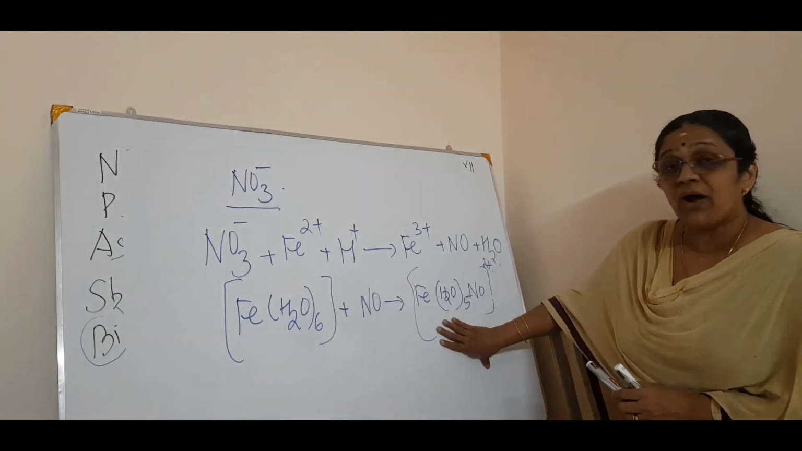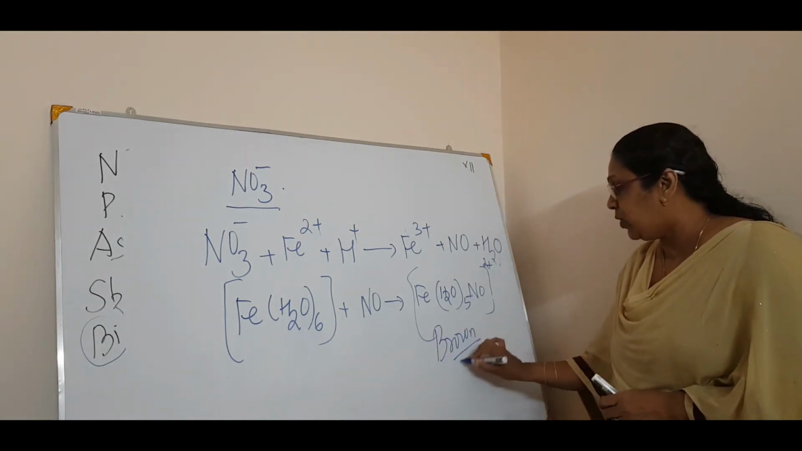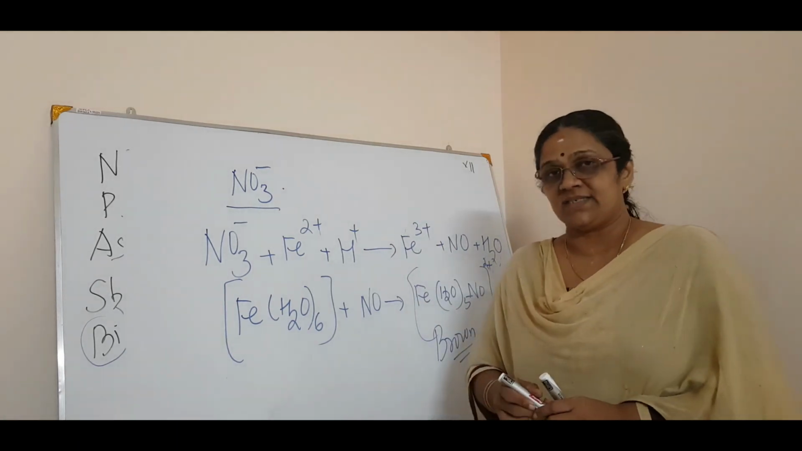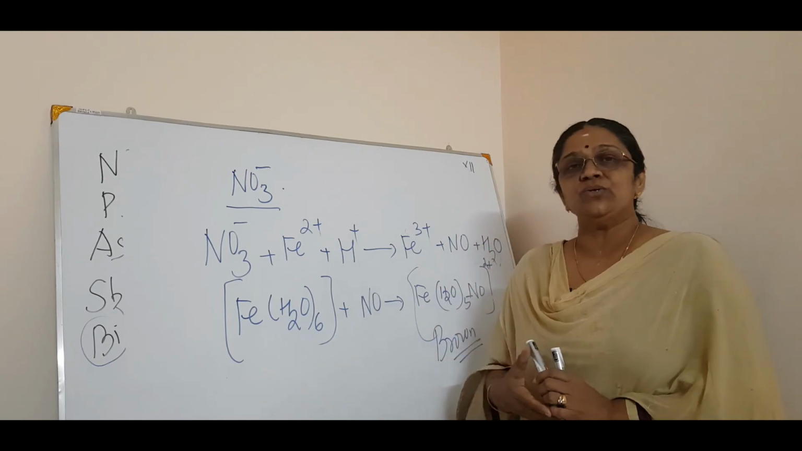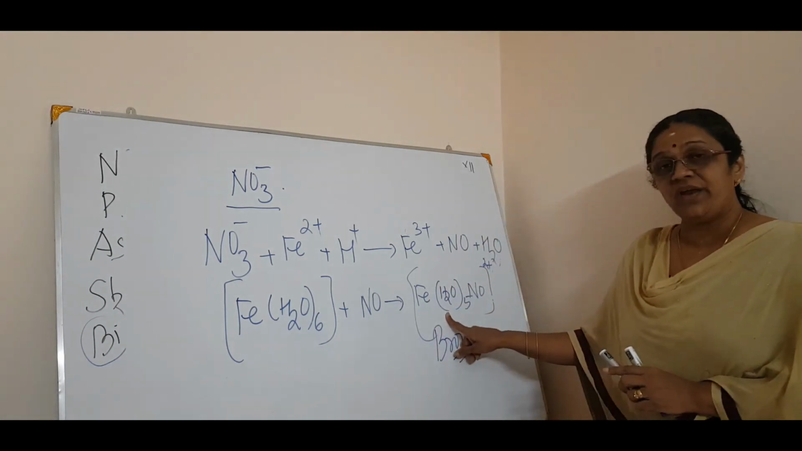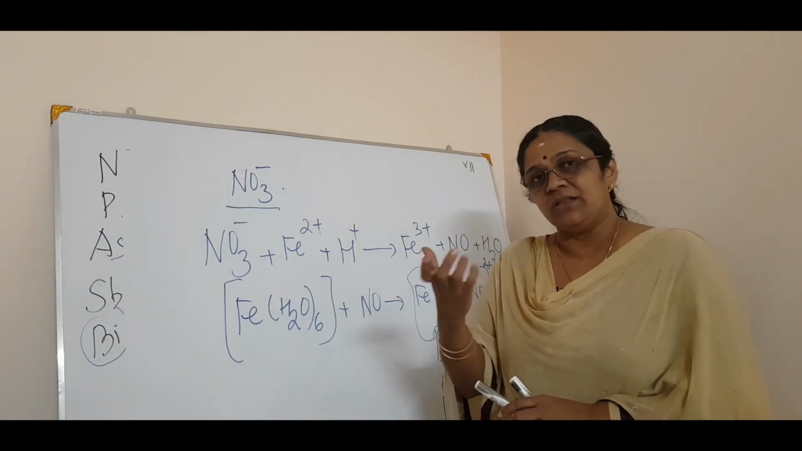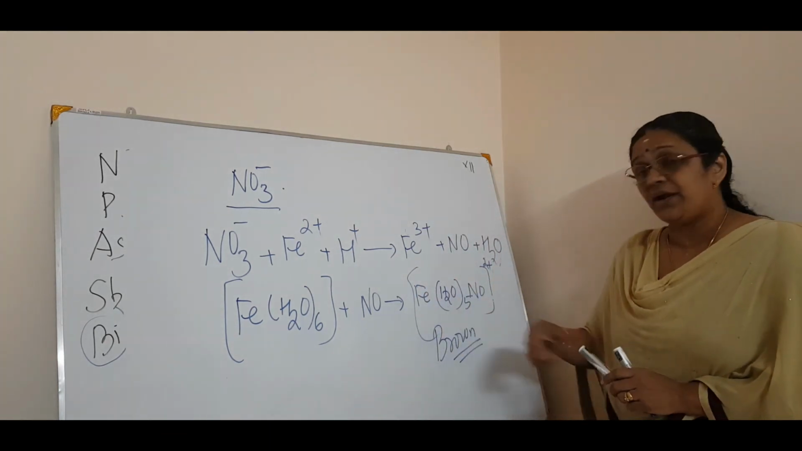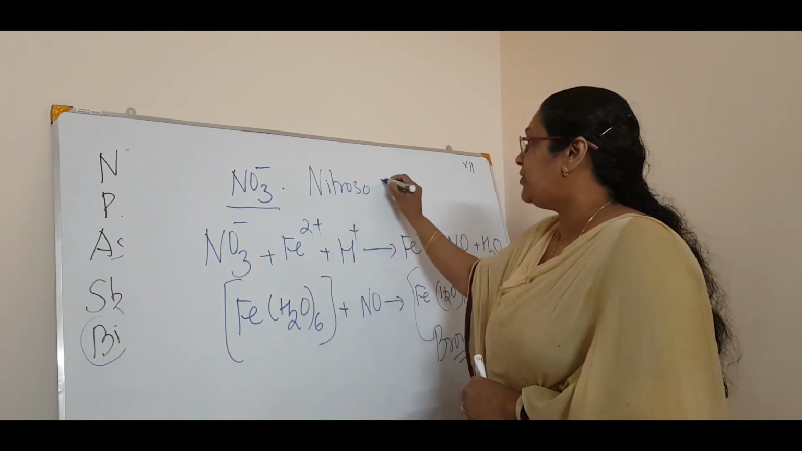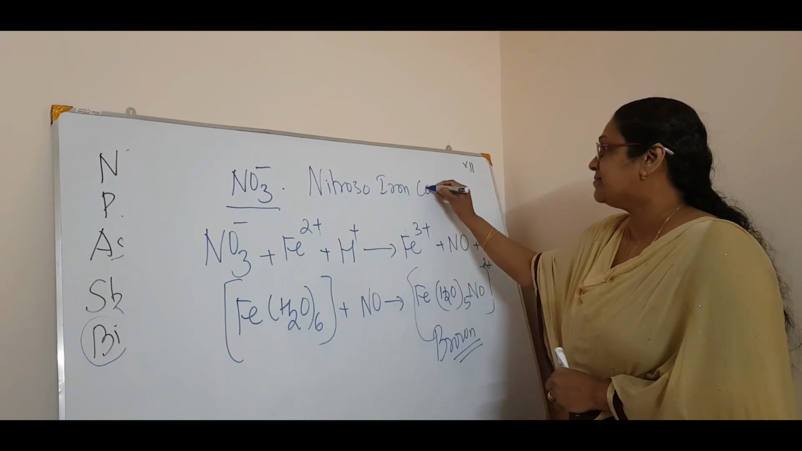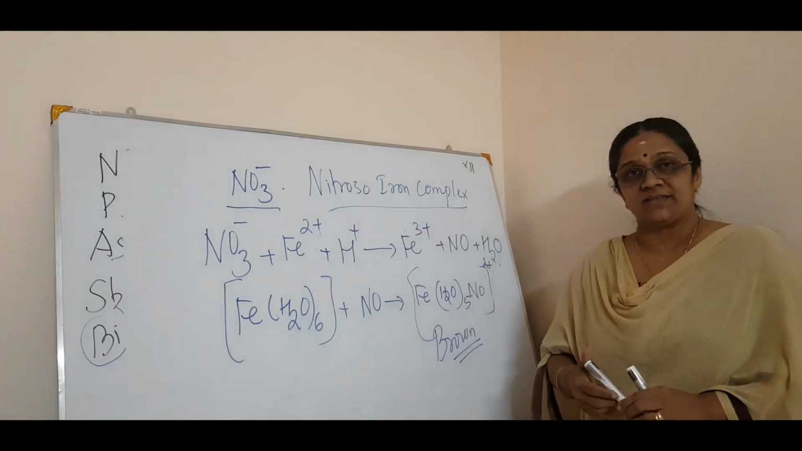So this is the brown ring. See, this is brown in color. This is the brown ring you will get in the brown ring test at the junction of the two liquids, that is sulfuric acid and the solution. And you can name this brown ring as nitroso. NO means it's a complex. We will study in coordination the complex. So nitroso ion complex. You can say it as nitroso ion complex. Okay. So this is the chemistry behind the brown ring test.